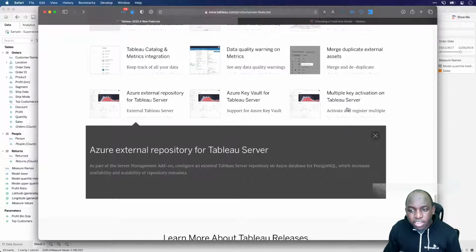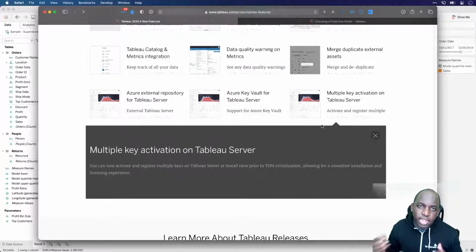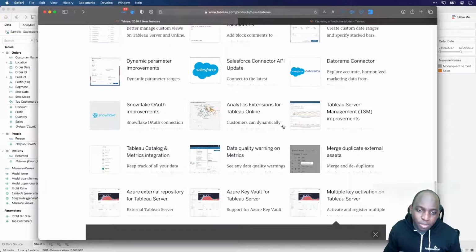And then the last thing is multiple key activation on Tableau Server. So you can enter a bunch of keys and activate them all at once rather than having to do one at a time, which, if you're doing a server upgrade or install and you've got several keys to activate, can be a little bit of a painful process.